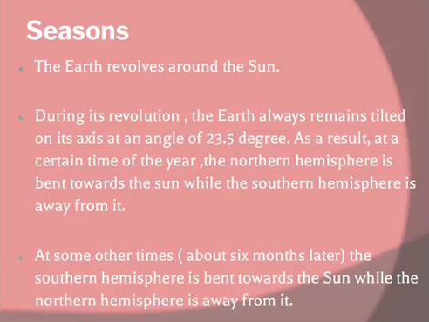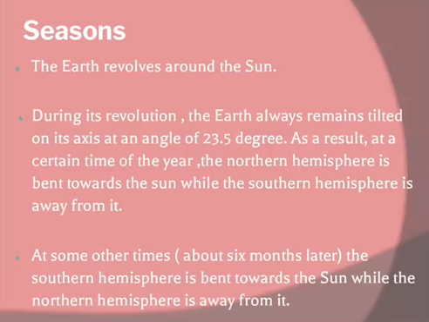Earth revolves around the sun, and during its revolution, what happens? The earth always remains tilted on its axis at an angle of 23.5 degrees. As a result, at a certain time of the year, the northern hemisphere is bent towards the sun, while the southern hemisphere is away from it. At some other times, about 6 months later, the southern hemisphere is bent towards the sun, while the northern hemisphere is away from it, students.